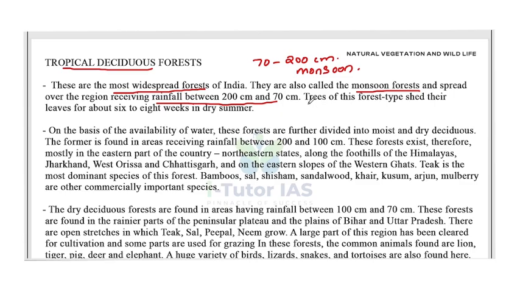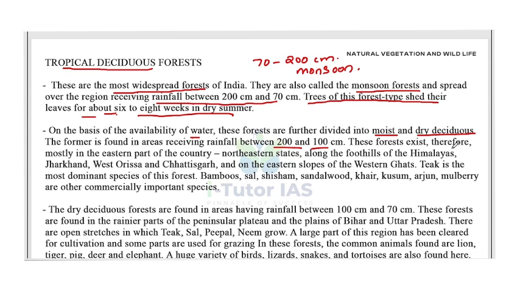And the main character is trees of this forest shed their leaves for about 6 to 8 weeks in the dry summer season. Okay. On the basis of the availability of water, these forests are further divided into moist and dry deciduous. The former is found in areas receiving rainfall between 200 and 100 centimeter. Okay, so that is the moist deciduous forest. These are known as moist deciduous forest.